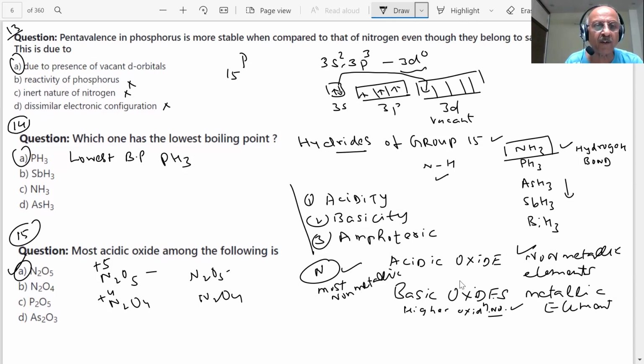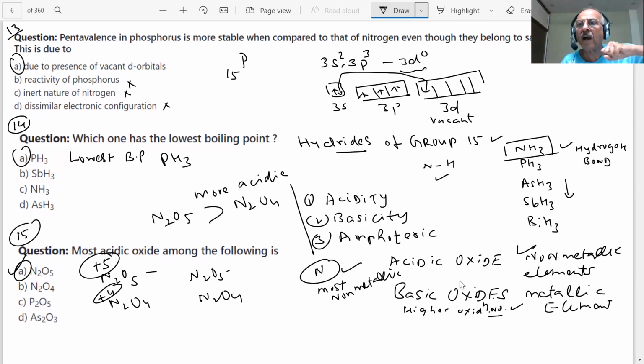If a question is given only on this, I can say N2O5 is more acidic than N2O4. Am I right? Yes, sir. So I can decide on the basis of oxidation number. Higher the oxidation number, more positive is the charge, more is the tendency to attract electrons. And that ends the important questions of inorganic chemistry.